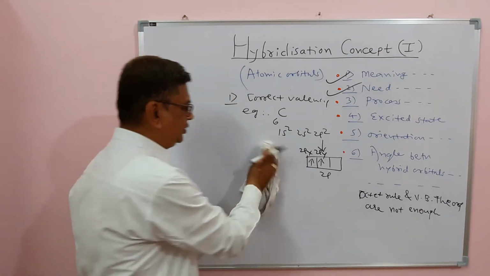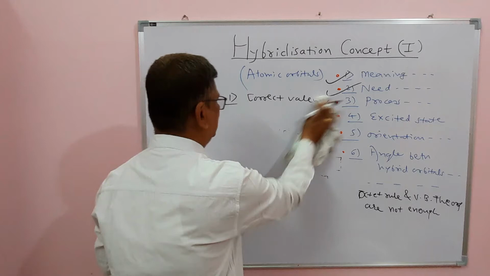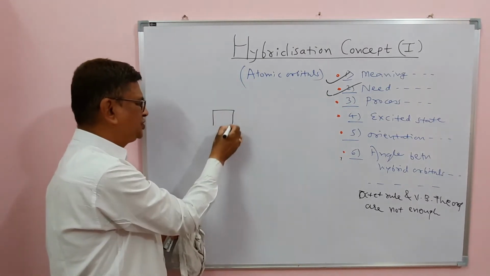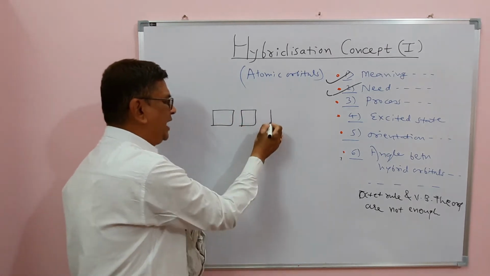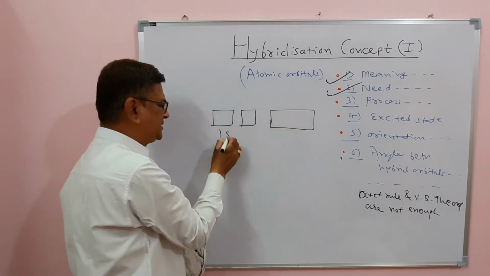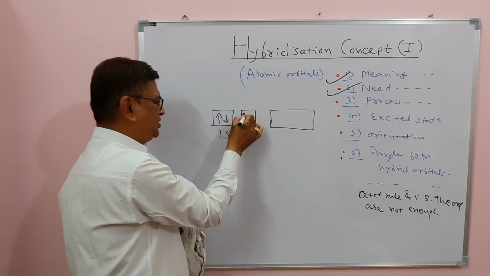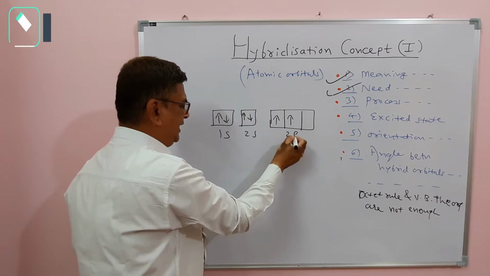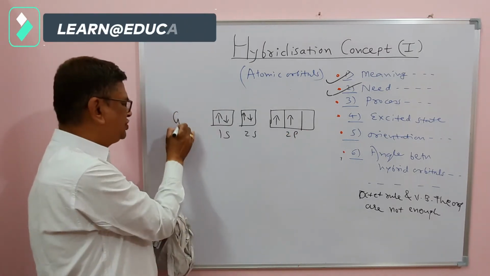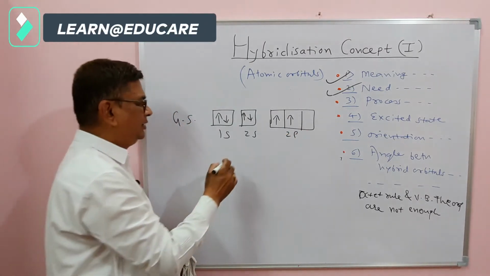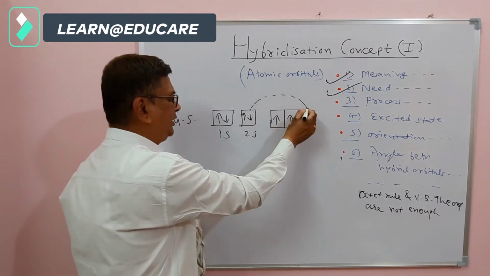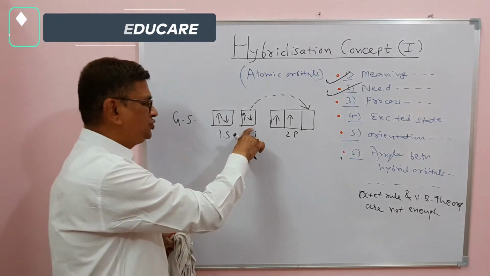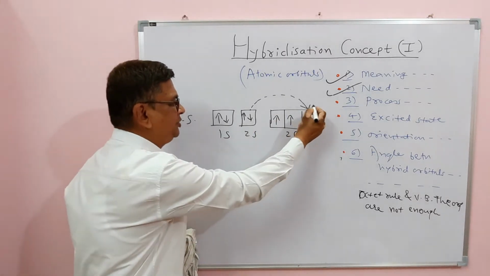Now to understand the excited state, you can see here I have written carbon, whose configuration is 1s2, 2s2, 2p2. I will show it with a block diagram, something like this: 1s2 is of this type, 2s2 like this, and 2p2 which I have shown. This is the ground state configuration, and when the excited state occurs, one of the electrons gets promoted, to the higher level from this 2s to this empty 2pz.